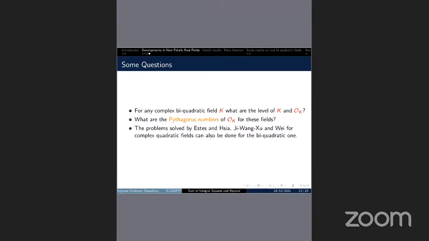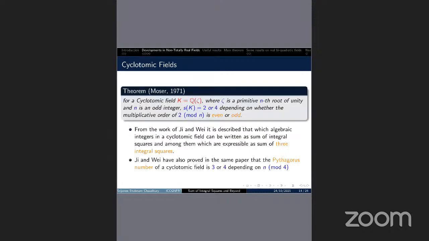From Peter's result, we know that the Pythagoras number's upper bound is 5, but what is the exact number? We don't know. Also, the problems solved by Estes and Hsia, Zhiwang Zhu, and Wei for complex quadratic fields can also be done for biquadratic ones. Now I move to the cyclotomic fields.